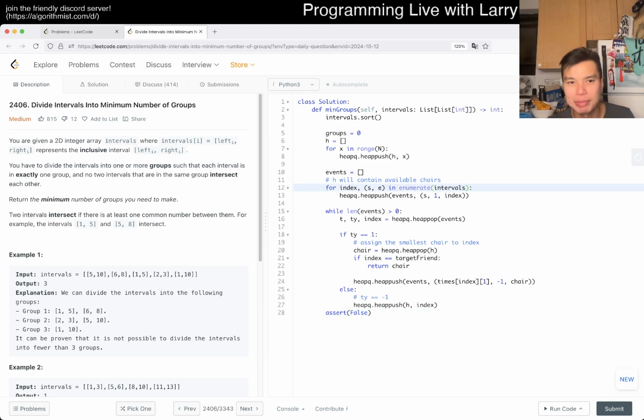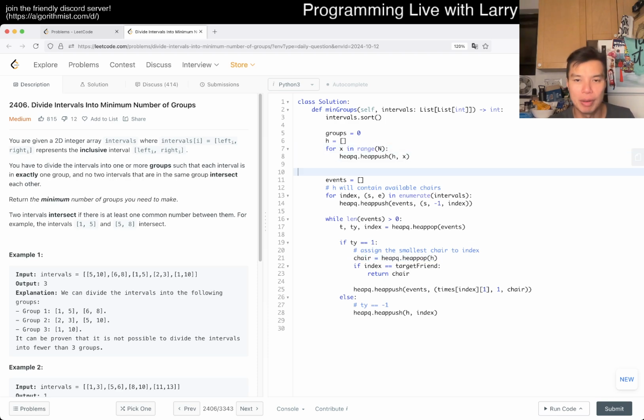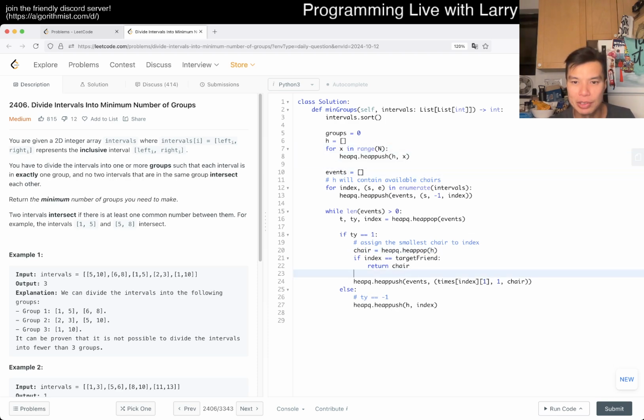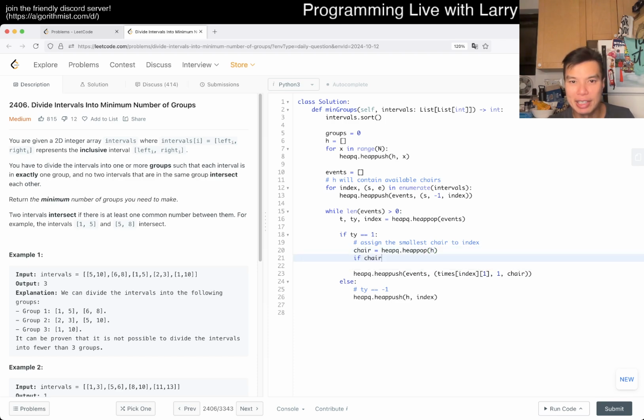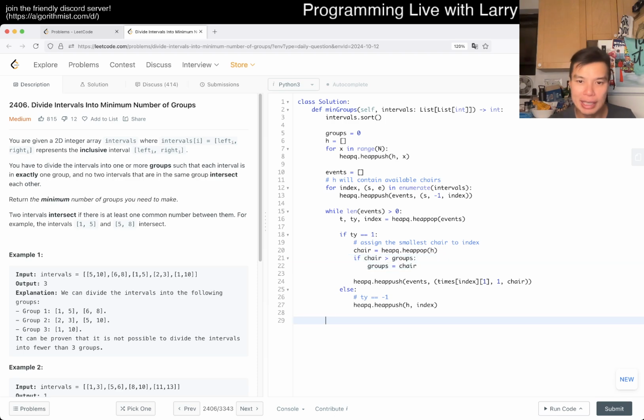Except for that, in this problem there is one change, which is that the 5s intersect. So that means we actually want to prioritize the starting one after the thing. It's a very subtle change. I'm not going to talk about it too much, but that's the idea. For this answer, we were trying to do the max groups. Whenever we pop a chair, there's no target friend, but if chair is greater than groups, then groups is equal to chair, and that's really it.